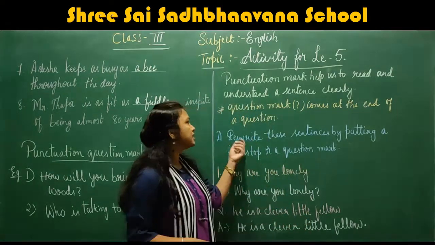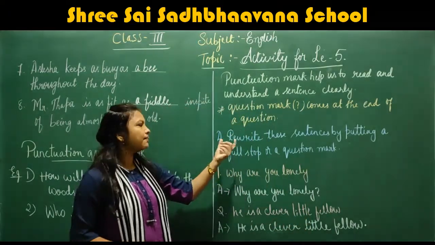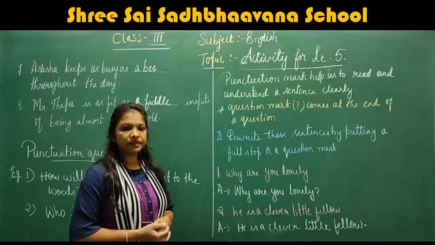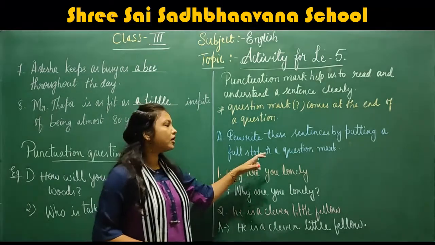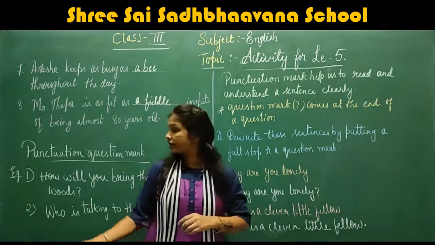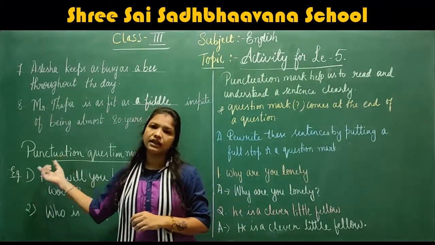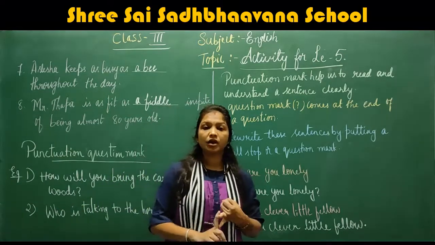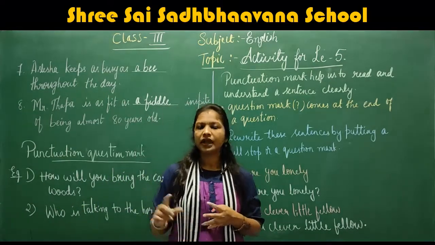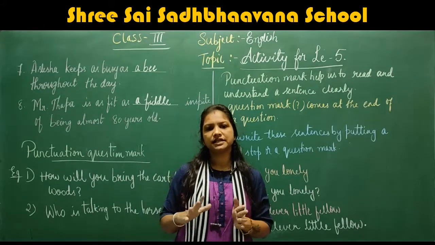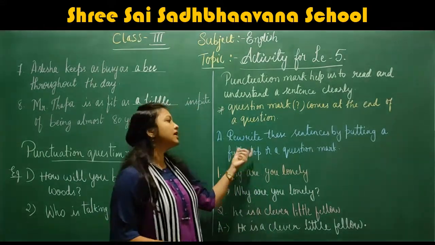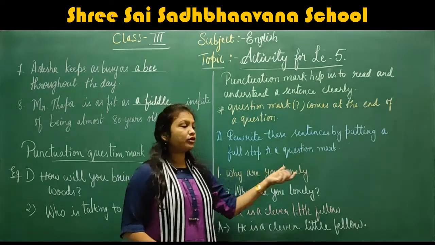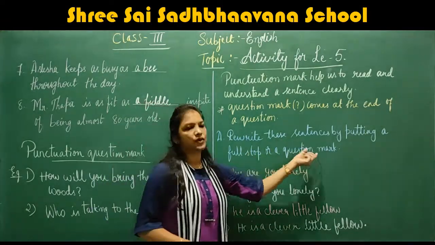Okay, next, based on the question mark, here we have an activity. What have they given? Read these sentences by putting a full stop or a question mark. Here, children, punctuation marks include full stop, semicolon, comma, and question mark. So punctuation includes all these things. So in this heading, what have they given? Rewrite these sentences by putting a full stop or a question mark.